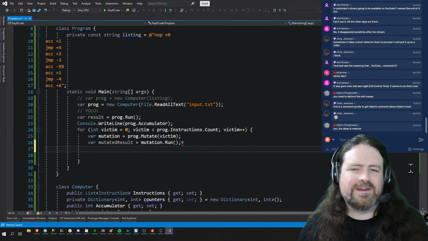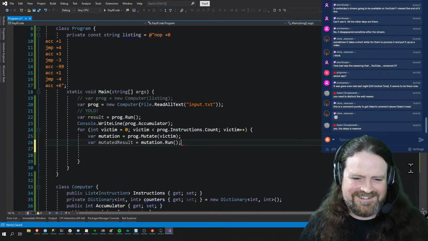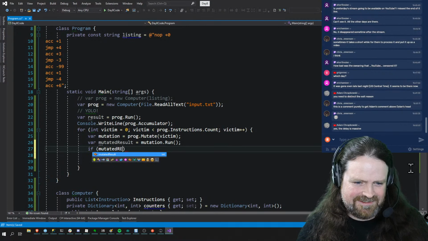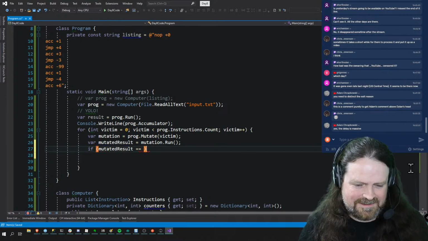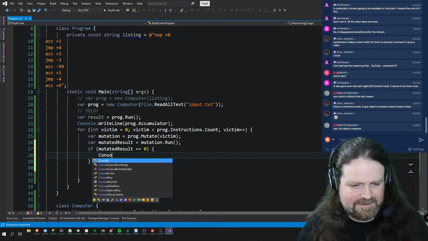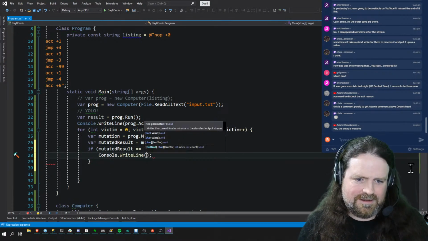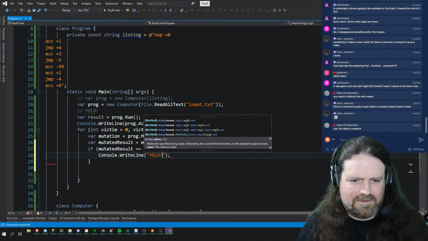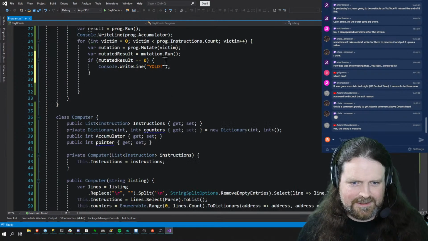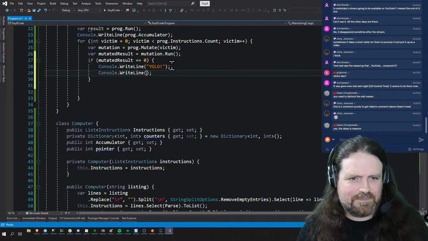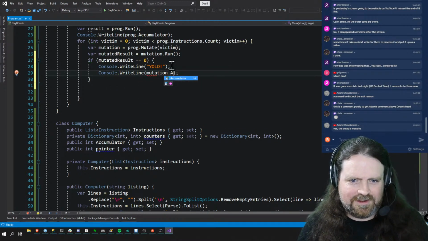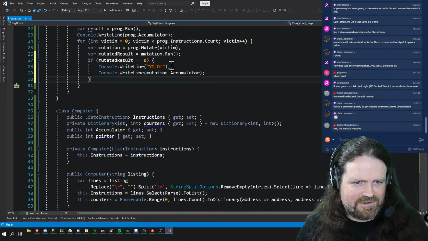Now, we could YOLO it at this point, and we could just go, if mutated result equals 0, Console.WriteLine YOLO, and Console.WriteLine, and at this point we want the mutation.accumulator, I believe is what the program was asking us for, right?